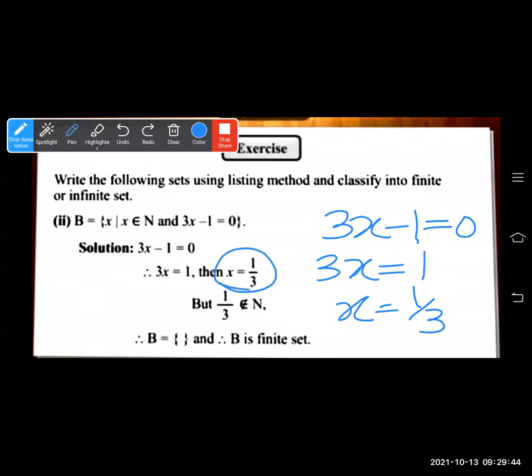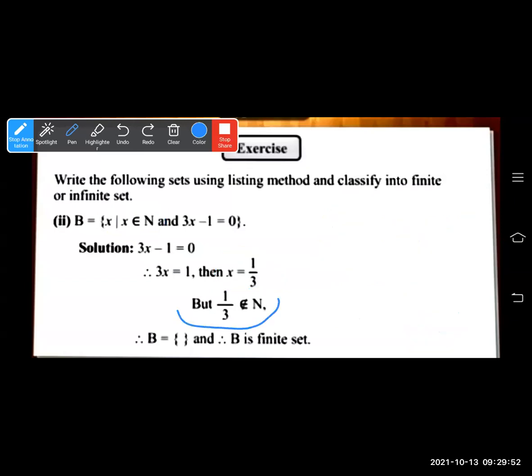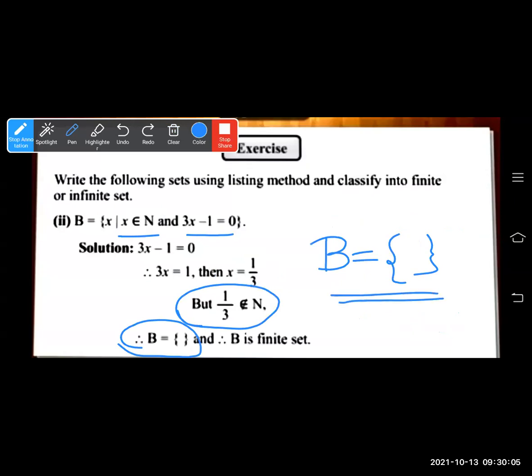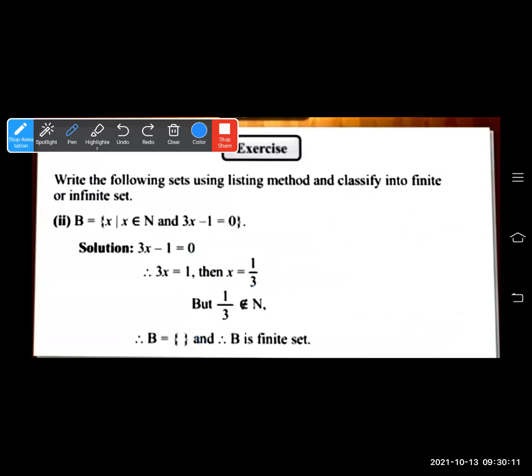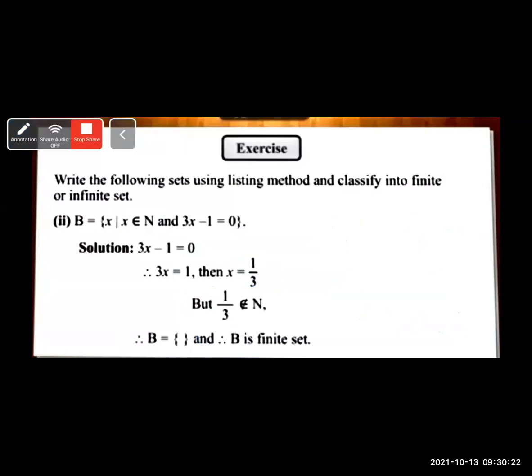X is equal to 1 upon 3 and x belongs to natural numbers. So x is 1 upon 3, which is not a natural number. Therefore 1 upon 3 does not belong to natural numbers, and B is an empty set. The two things given, x belongs to natural numbers and 3x minus 1 equals 0, are not possible together, therefore it is called an empty set. An empty set is a finite set because it is limited and countable. You can say there are 0 elements in the set, so this is a finite set. Let's see the third example.